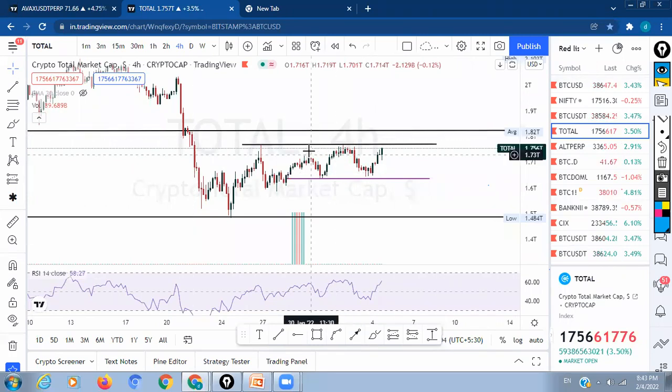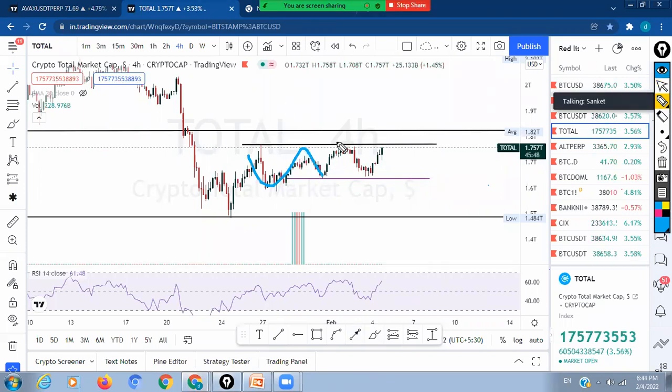A symmetric triangle pattern also. Yeah, that's what it was, moving around here. No, symmetric triangle. If you just draw the lows, yeah, that's it, correct. So this is the reason we have to follow this.